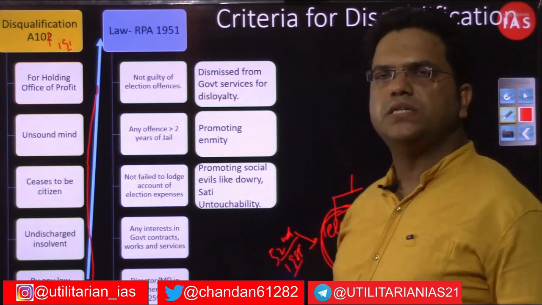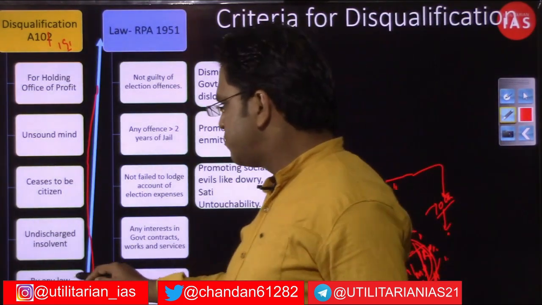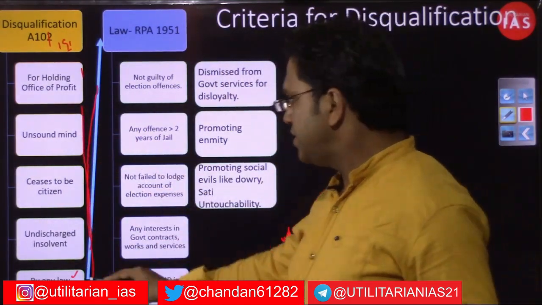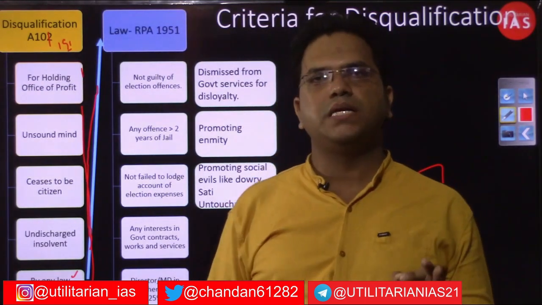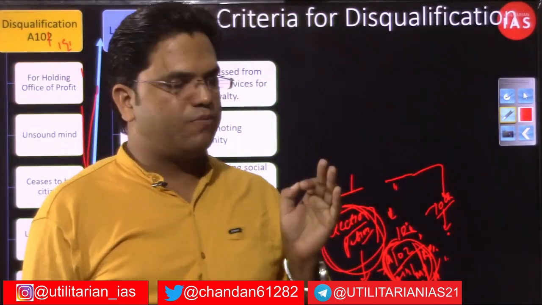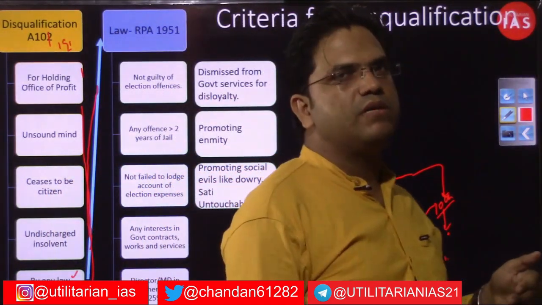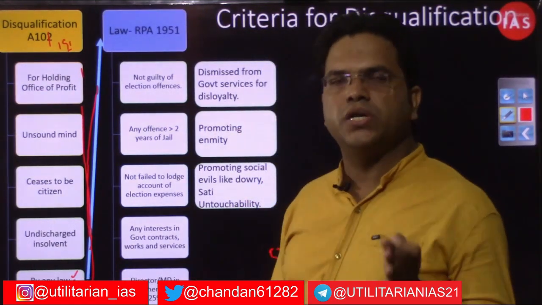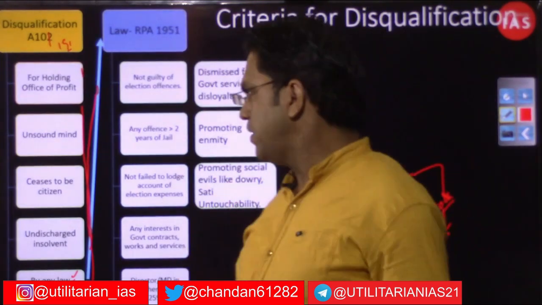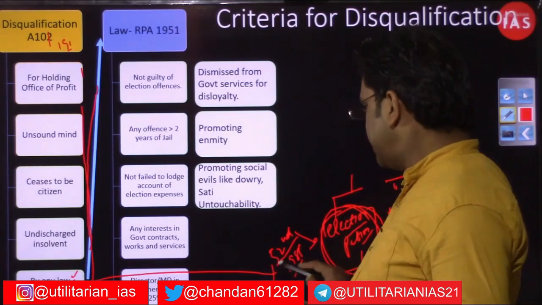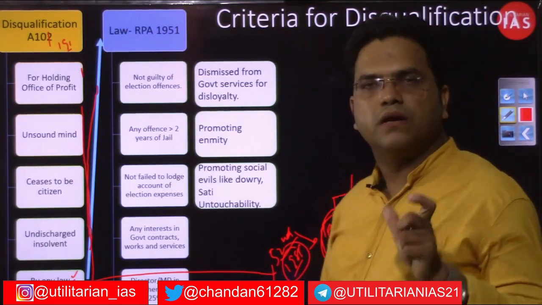This was brought by the Rajiv Gandhi government in 1985, and this provision was added that besides these kinds of grounds, there is one more ground: if Parliament in future brings any law, then on the basis of that law as well, members of Parliament, members of the Legislative Assembly and members of the Legislative Council can have their candidature terminated or be disqualified. And this law was brought by the 52nd constitutional amendment in 1985, through which certain grounds have been